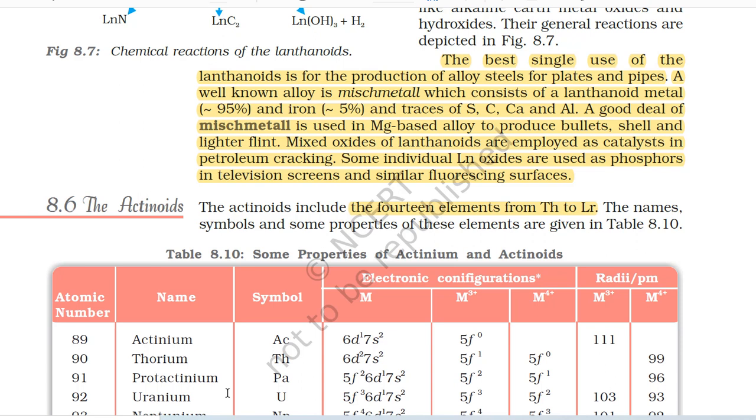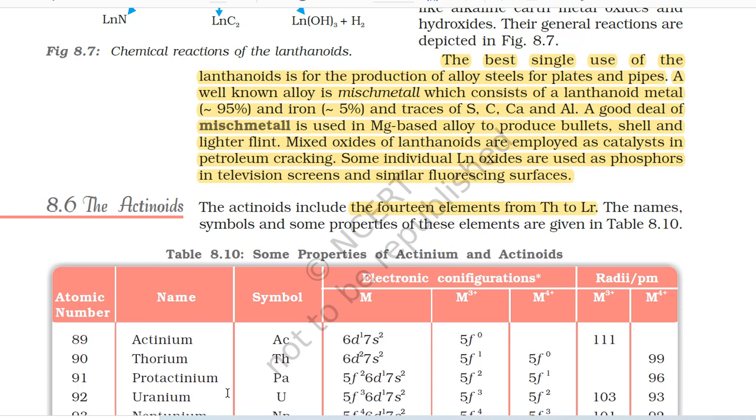A good deal of mischmetal is used in magnesium-based alloy to produce bullets, shell and lighter flint. Mixed oxides of lanthanoids are employed as catalysts in petroleum cracking. Some individual lanthanoid oxides are used as phosphors in television screens and similar fluorescing surfaces.